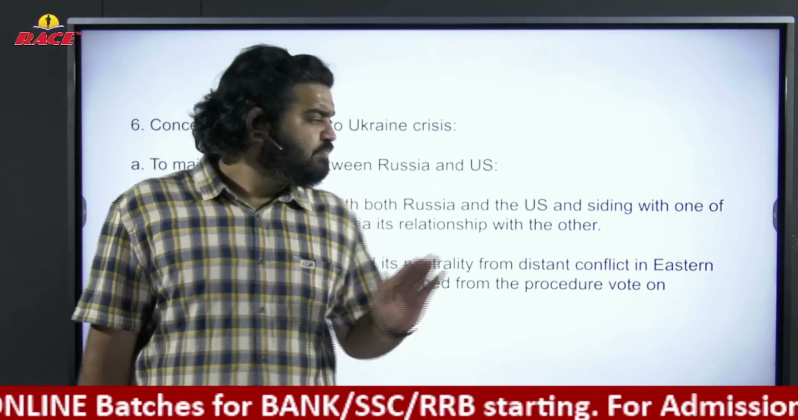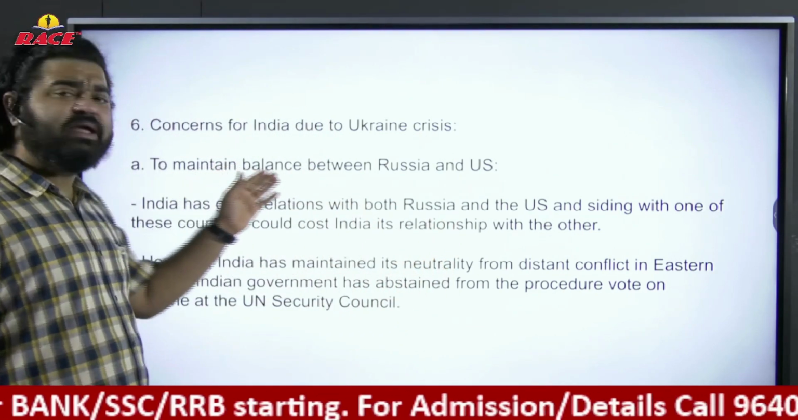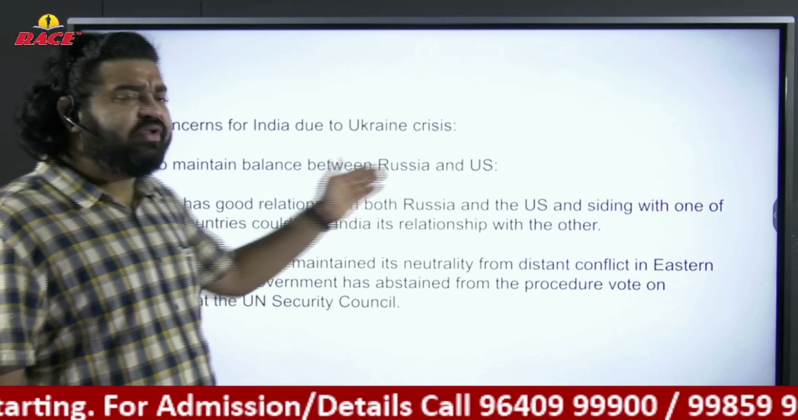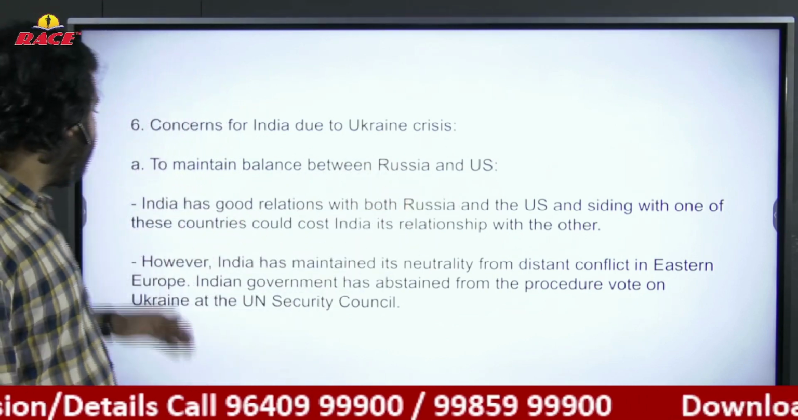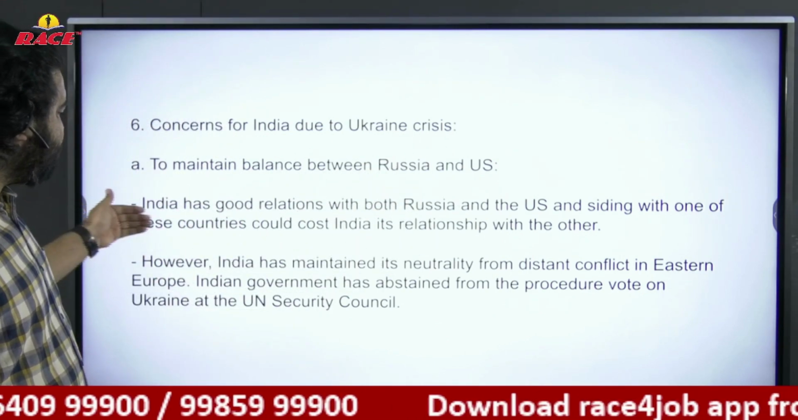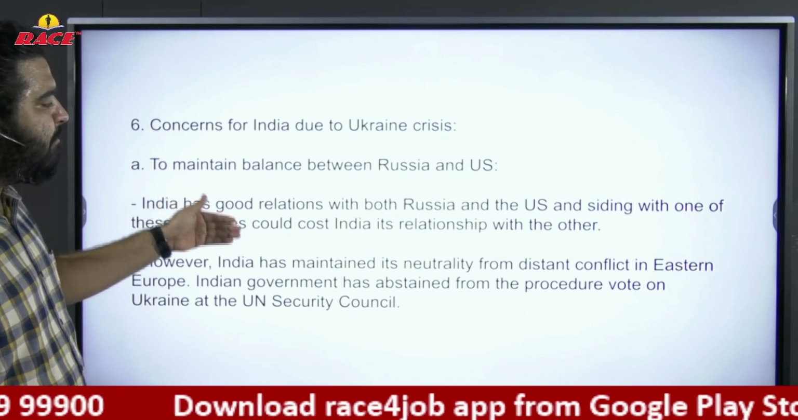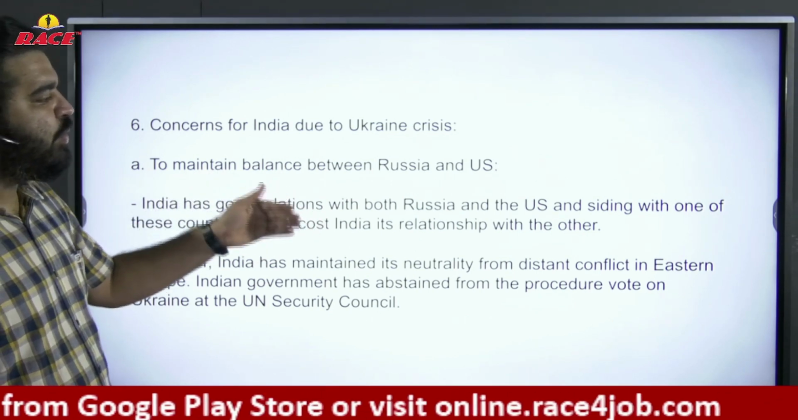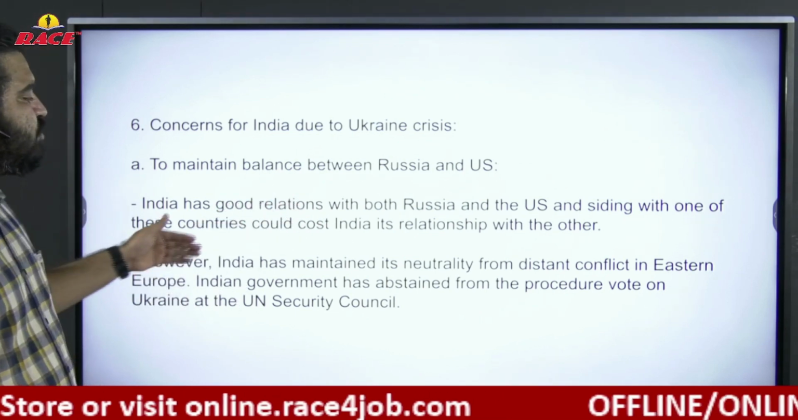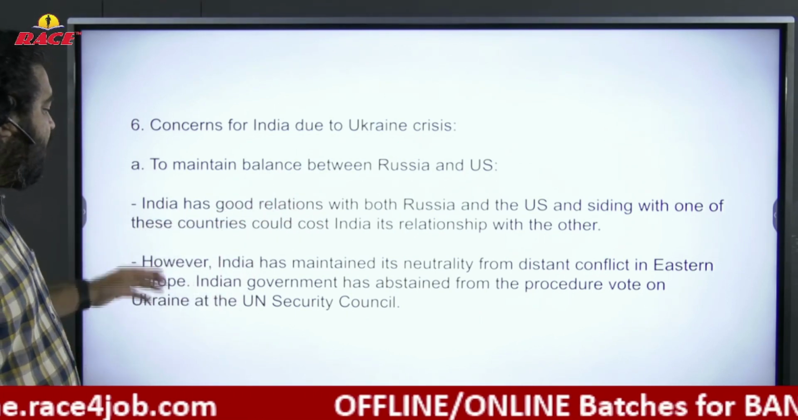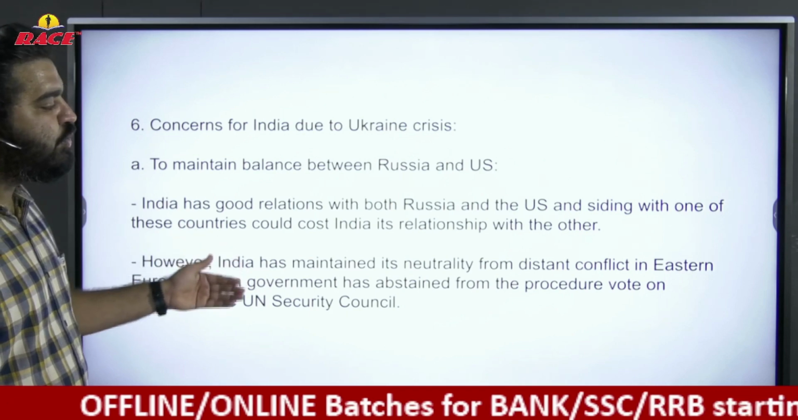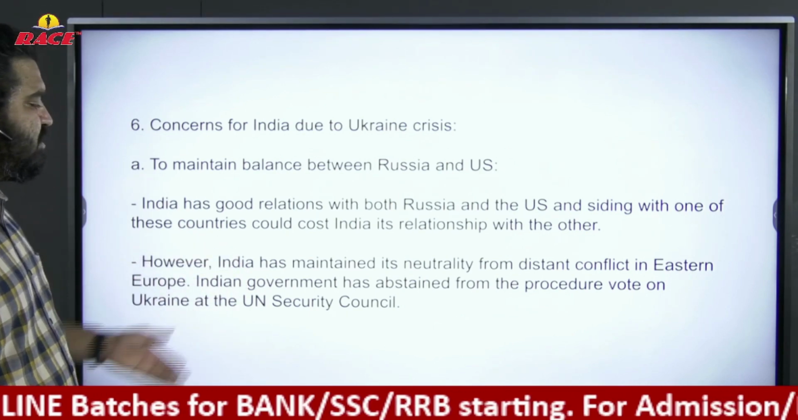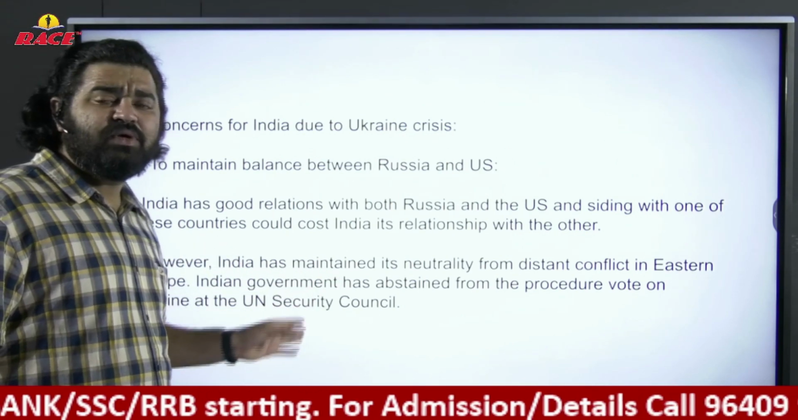So that is the main important reason. We have to maintain balance between both the superpowers. Next, India has good relations with both Russia and the United States, and siding with one of these countries could cost India its relationship with the other. However, India has maintained its neutrality from the distant conflict in Eastern Europe. Yes. So we are maintaining somewhat of a distance from Europe.